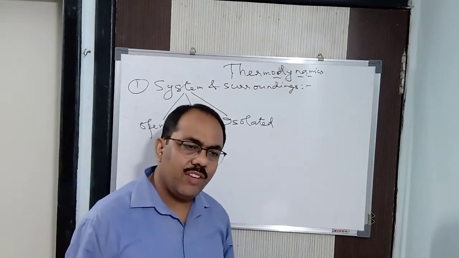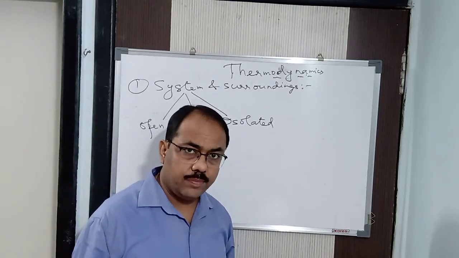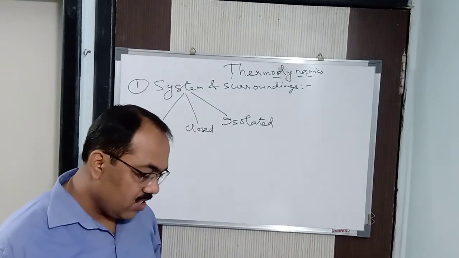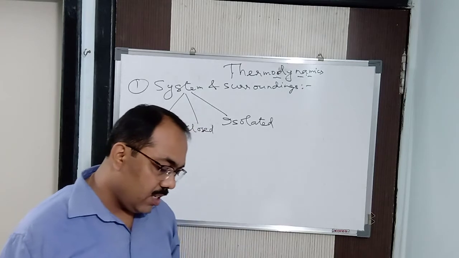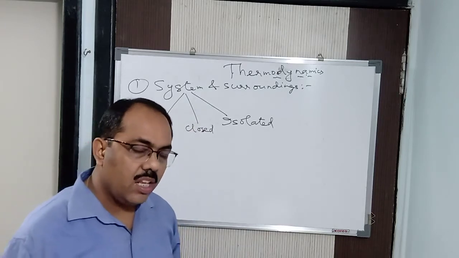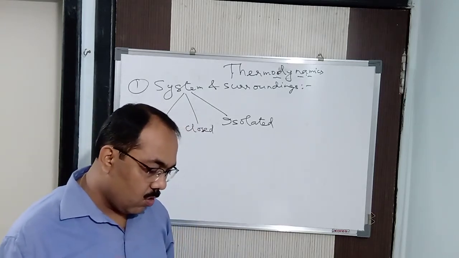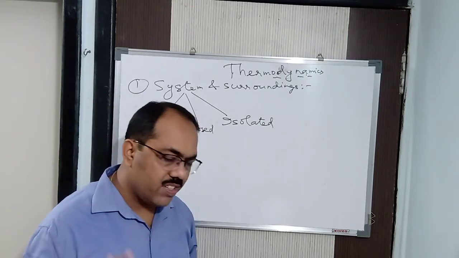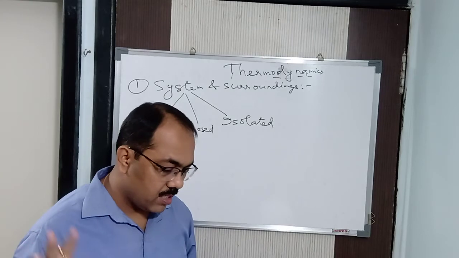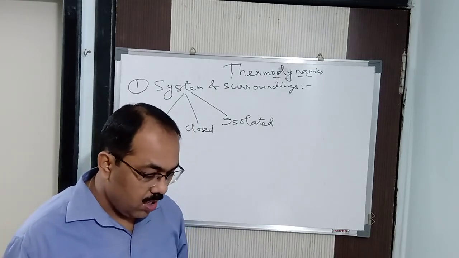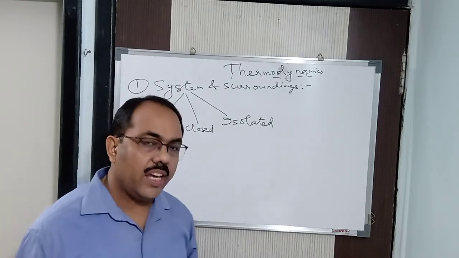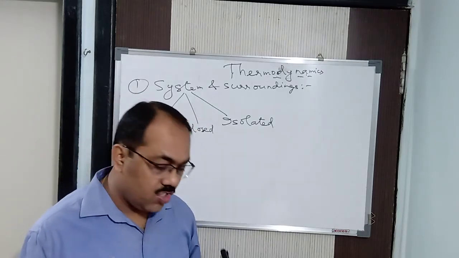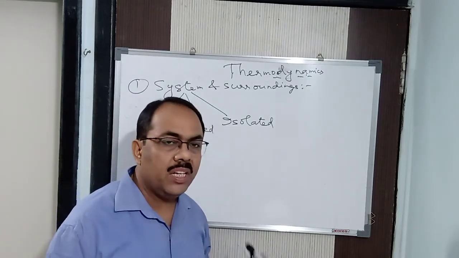So based upon that, we have a state function and a path function. Now, a physical quantity is said to be a state function if its value depends only upon the state of the system and does not depend upon the path by which the state has been attained.